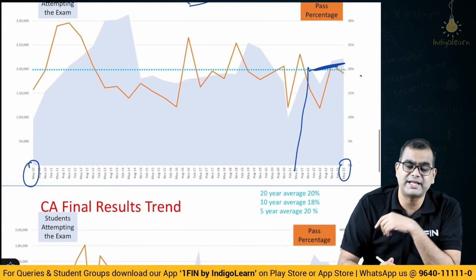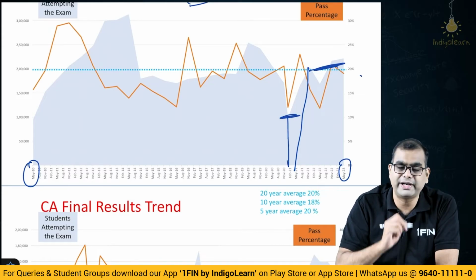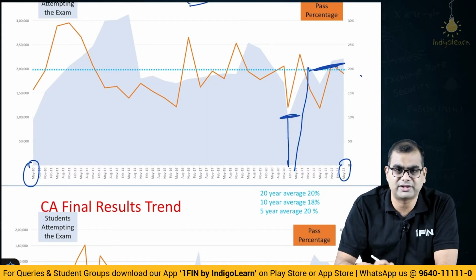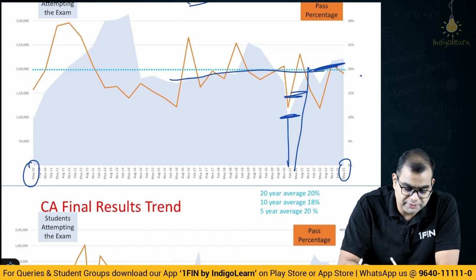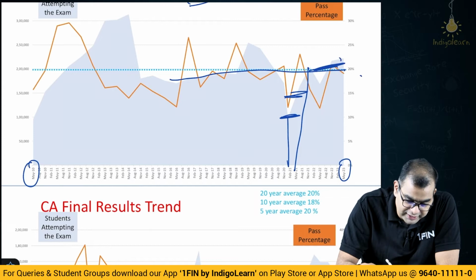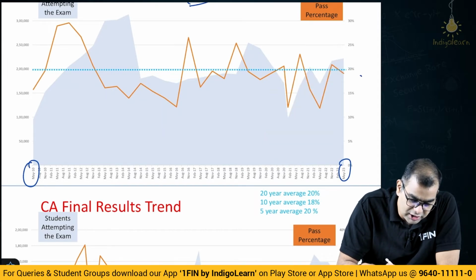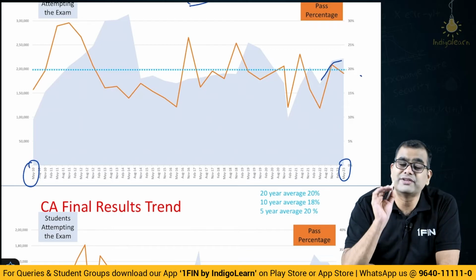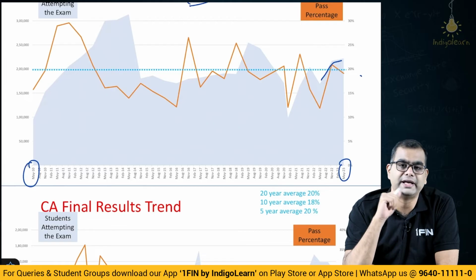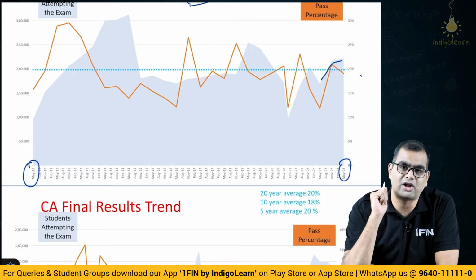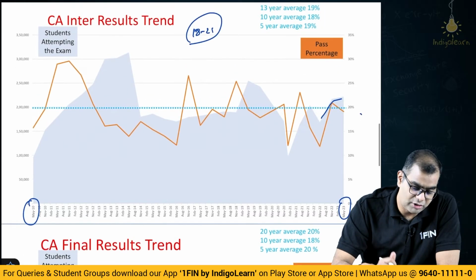And in the same way, if you look at CA Inter, ignoring November 20, which was a COVID related exam at that point of time, if you ignore this one data point, your student count is pretty static. In fact, if you look at this latest attempt, it has gone up slightly. It's a very, very encouraging sign. So, I don't believe all these people who are saying that CA is becoming unattractive. I actually think that a lot more people are joining CA. Right, now this is about CA Intermediate.